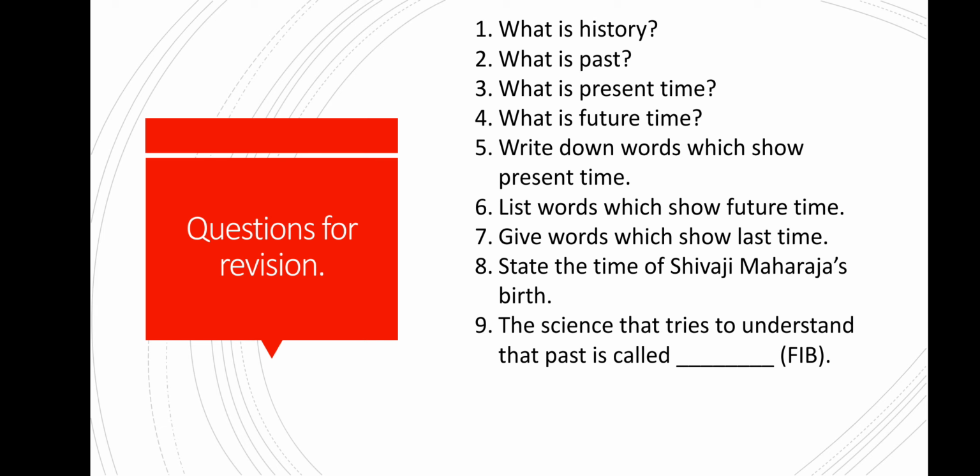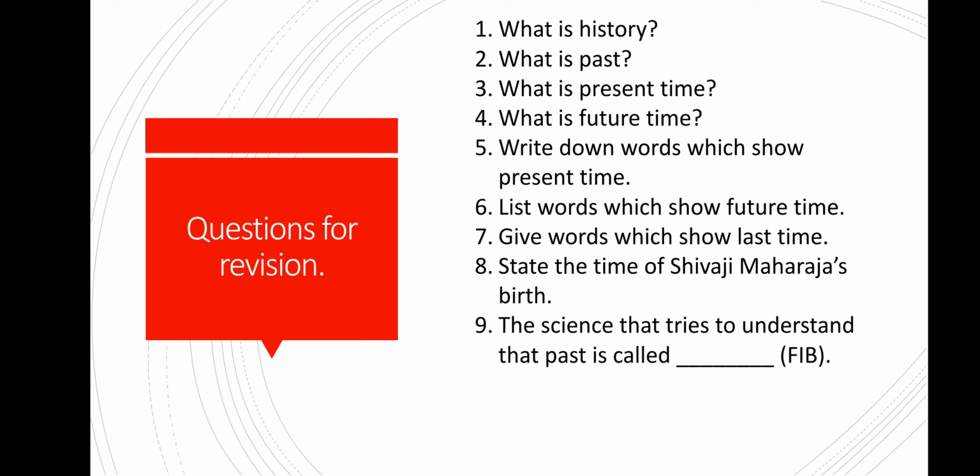And the last one is a fill in the blanks question: the science that tries to understand the past is called dash. There was a little confusion there, so check it again and do the correction.